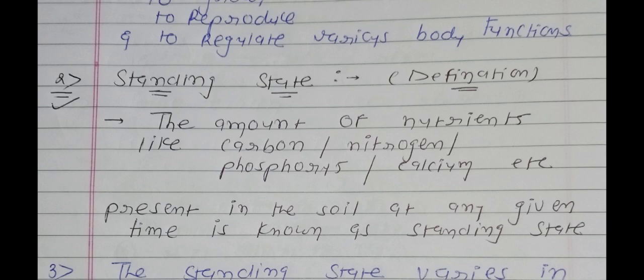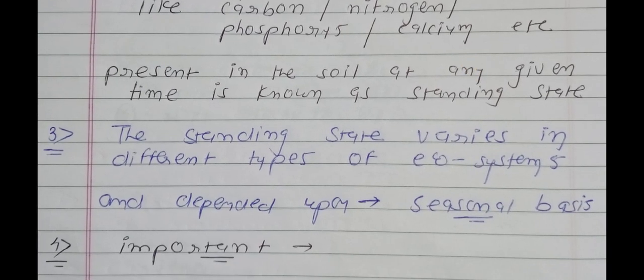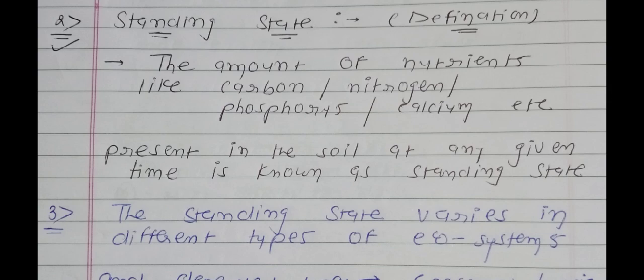So we are going to revise the definition of standing state again. What is the meaning of standing state? The amount of nutrients like carbon, nitrogen, phosphorus, calcium which are present in the soil at any given particular time is known as standing state. Next sentence, the standing state varies in different types of ecosystems and is dependent upon the season. We can say that the standing state of different ecosystems will also be different, because different ecosystems have different amounts of nutrients at a particular time.